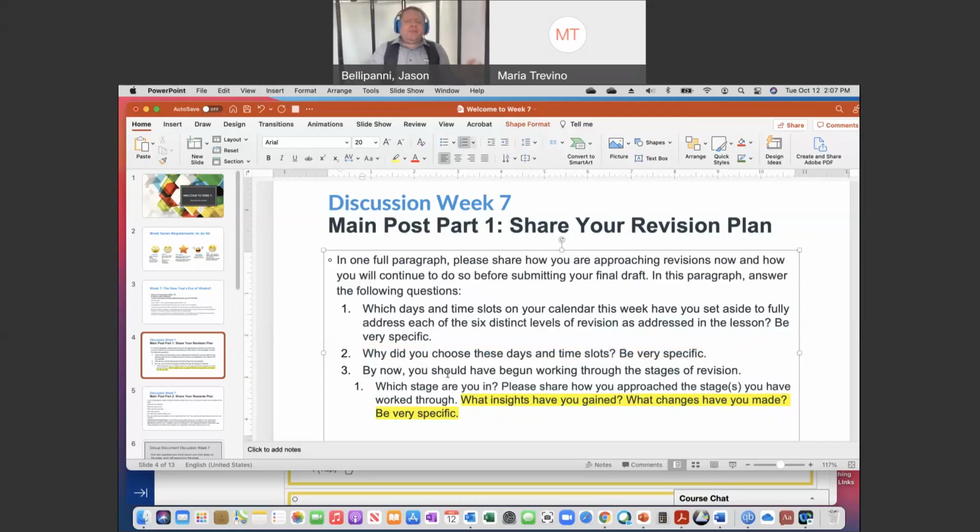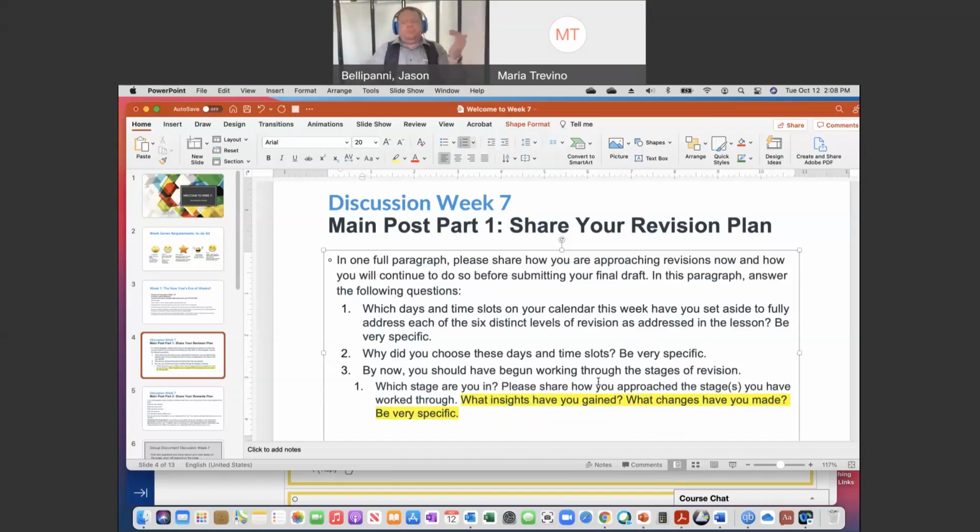Okay, and then the idea is at this point, we're on Tuesday only, but in theory, you have begun working through the stages of revision, which we will go over. They're provided for the main assignment. It's about the different stages of revision, which means you're basically looking at your essay using different lenses, right? You pay attention to a certain thing and work on that, and then you change the lens and look at something else. That's basically what the revision worksheet or schedule they give us is. I'll show you that. So they also want you to explain where you are, right?